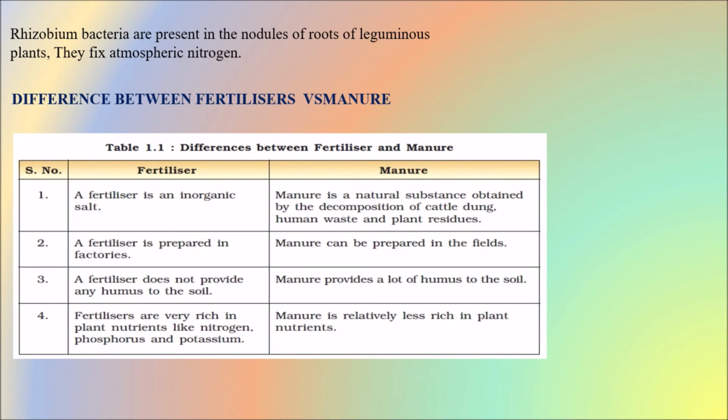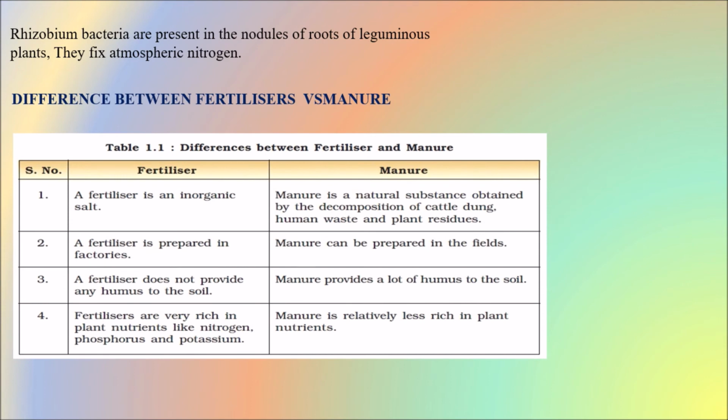Coming to fertilizers, a fertilizer is an inorganic salt. As we have mentioned earlier, they are prepared in factories, and they do not provide any humus to the soil, and they are very rich in plant nutrients like nitrogen, phosphorus and potassium. Coming to manure, it is a natural substance obtained by the decomposition of cattle dung, human waste and plant residues. Manure can be prepared in the fields, and it provides a lot of humus to the soil. Manure is relatively less rich in plant nutrients.